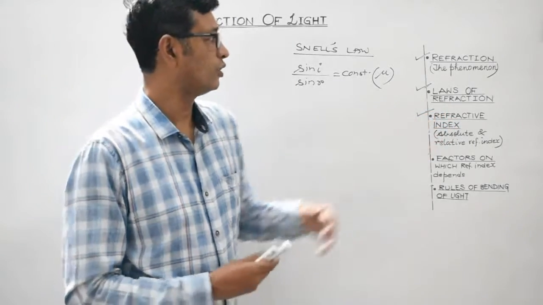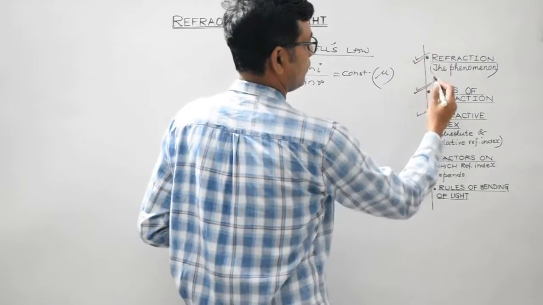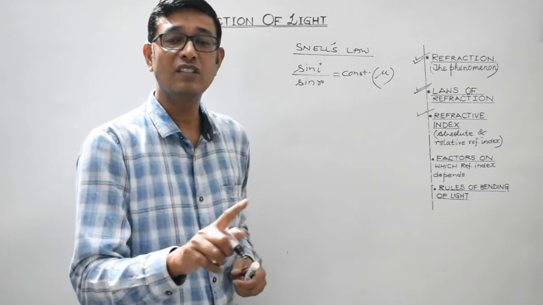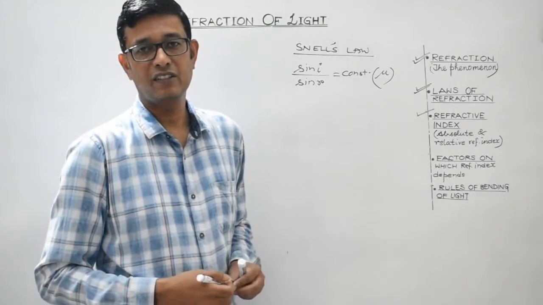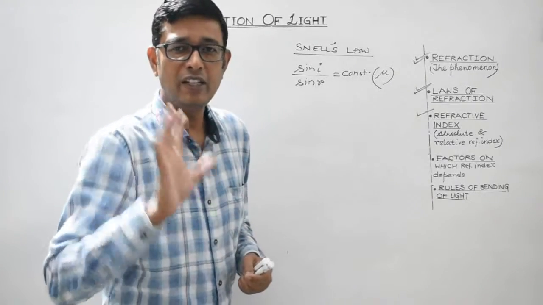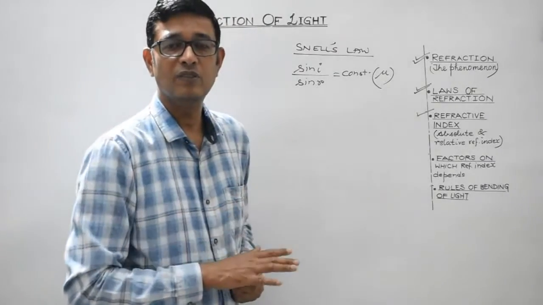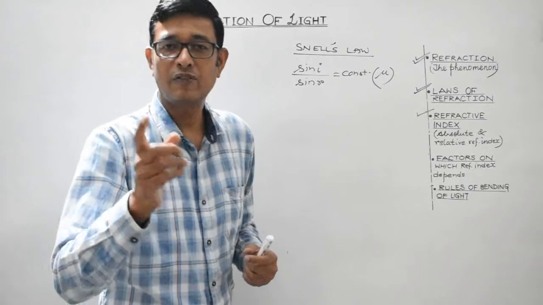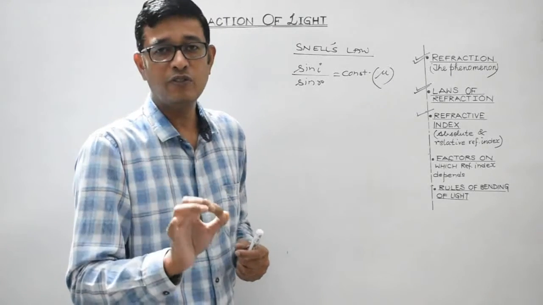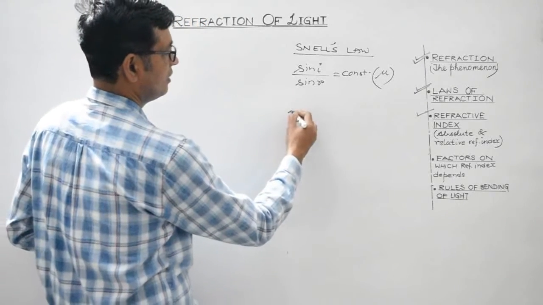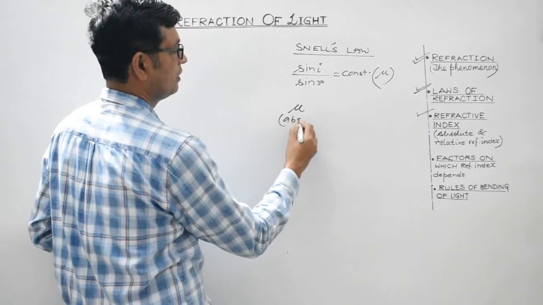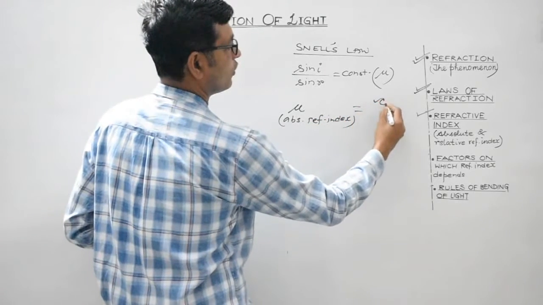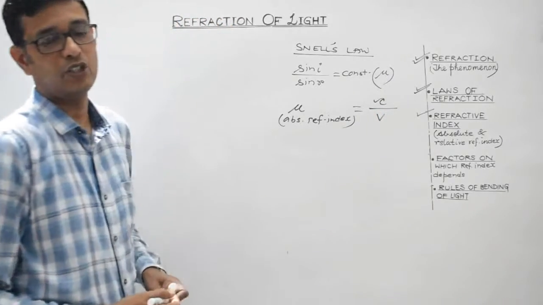Then a very important topic, refractive index. This we have discussed under two headings. One is the absolute refractive index, the other one is the relative refractive index. Refractive index of any medium, if it is kept in air or vacuum, then it will be the absolute refractive index. It is defined as the ratio of the velocity of light in air or vacuum to the velocity of light in that particular medium, right?